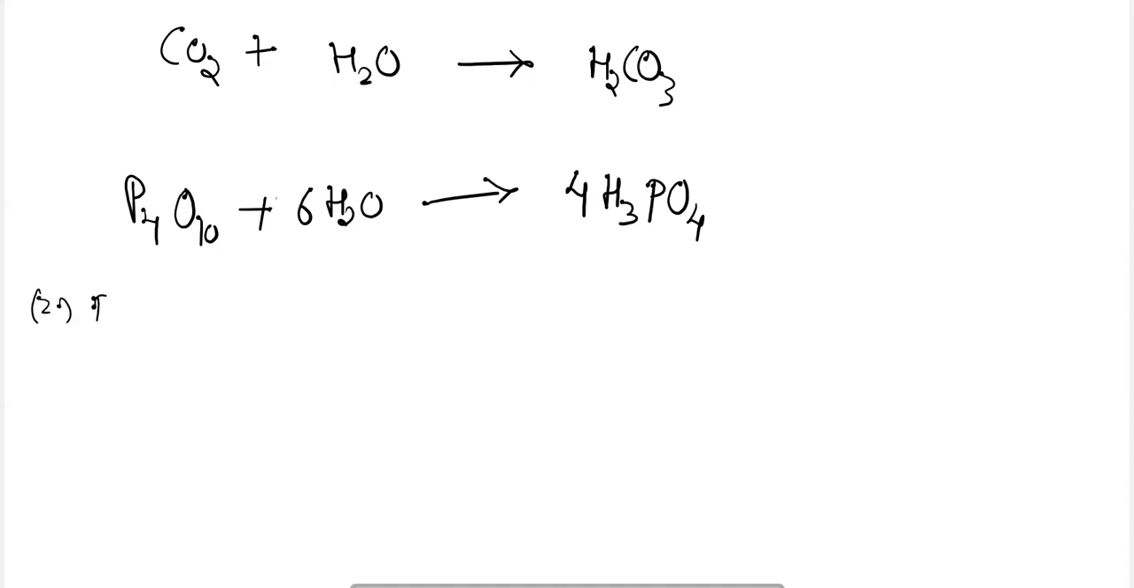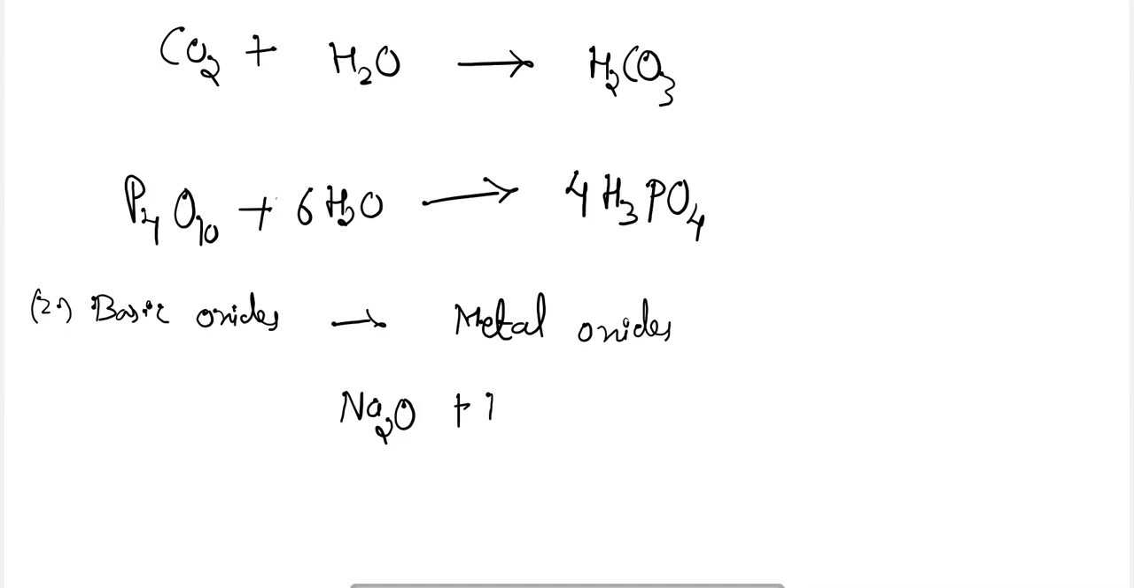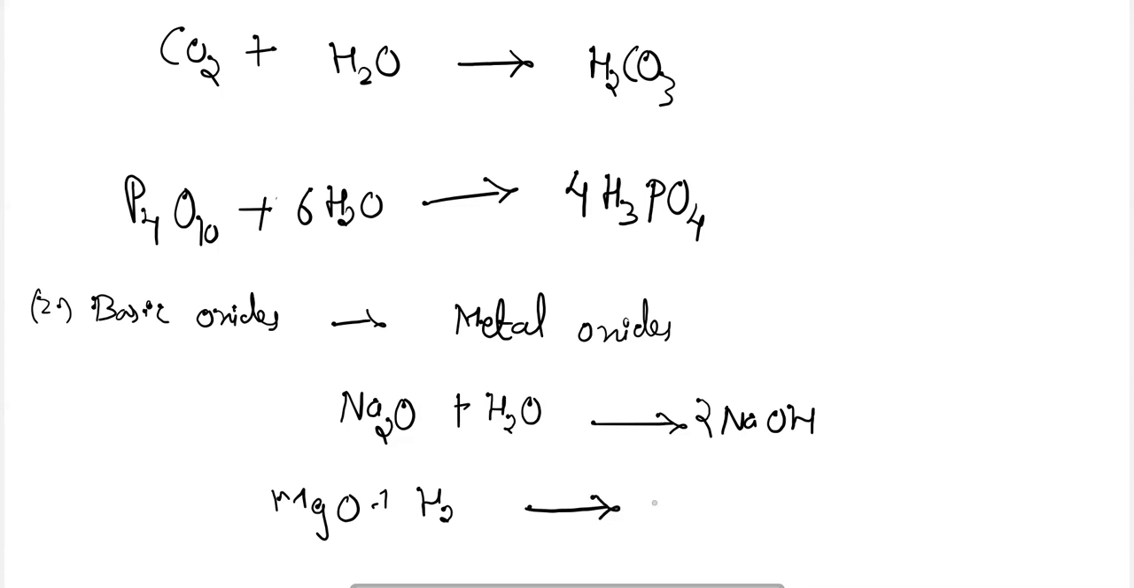The second are the basic oxides. The metal oxides are basic in nature, such as Na2O, which when treated with water will produce sodium hydroxide. MgO, when treated with water, will produce magnesium hydroxide.